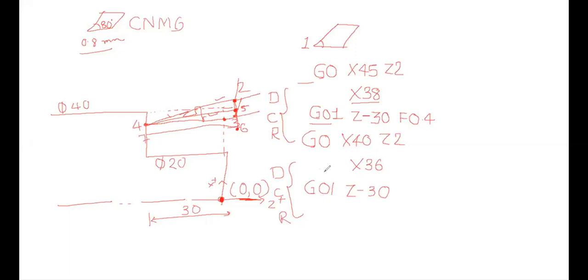So down, cut, and then 7 to retract. Retract to which location? Previous. So it should be G0, adding 2 to 36. So it is X38 Z2. You just make another loop. F0.4 is a feed rate in mm per revolution. Okay.